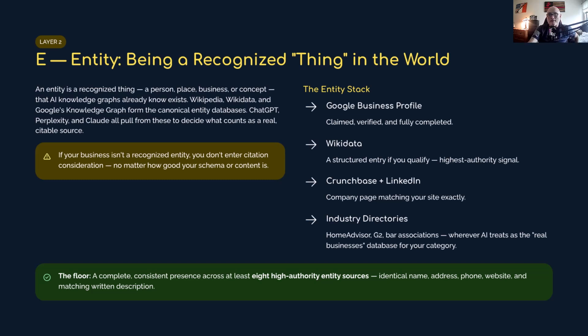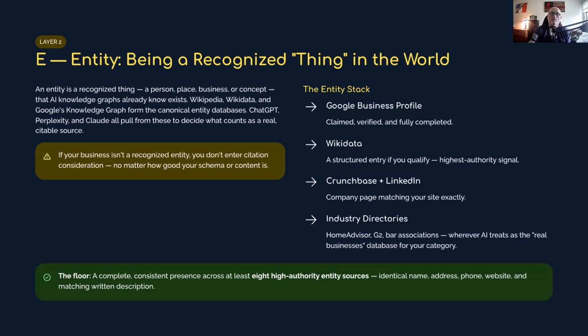The single biggest entity signal you can build right now is a complete, consistent presence across at least 8 authority entity sources, with identical name, address, phone number, and website, and a matching written description. That's your base. Expertise is the third layer, and it's the hardest to build, but it's the layer that separates occasionally cited from consistently cited as the authority.